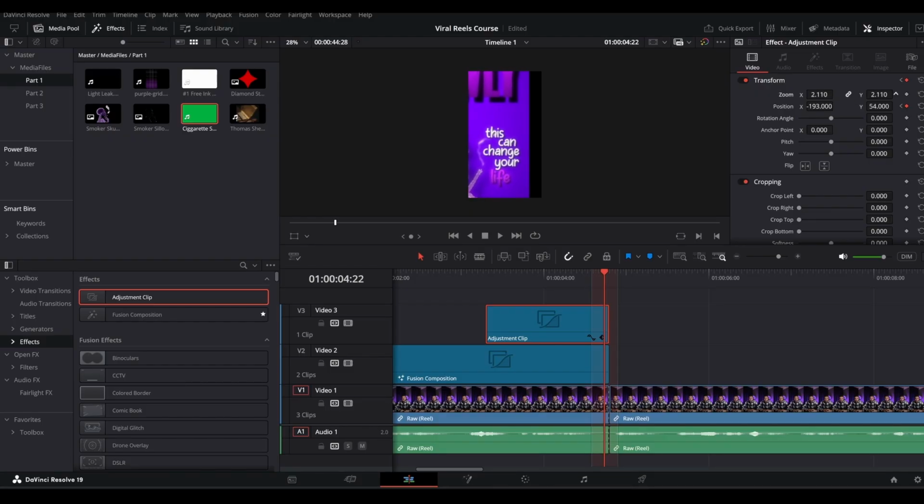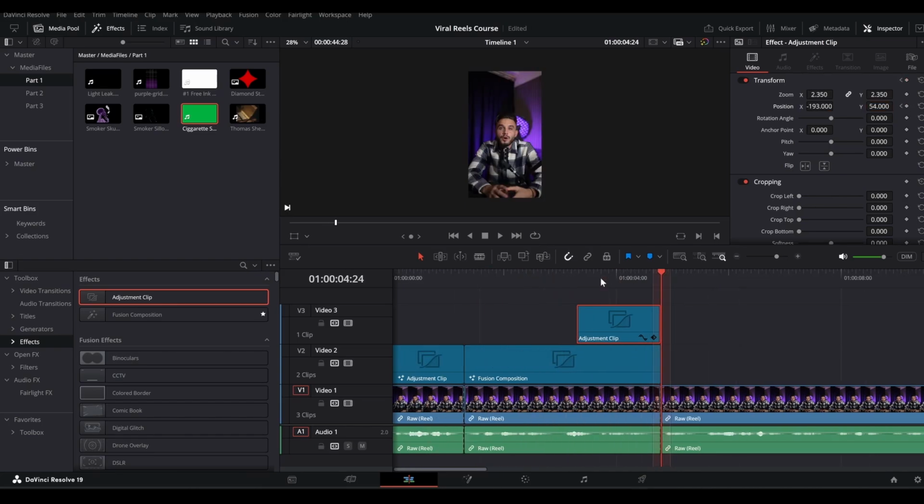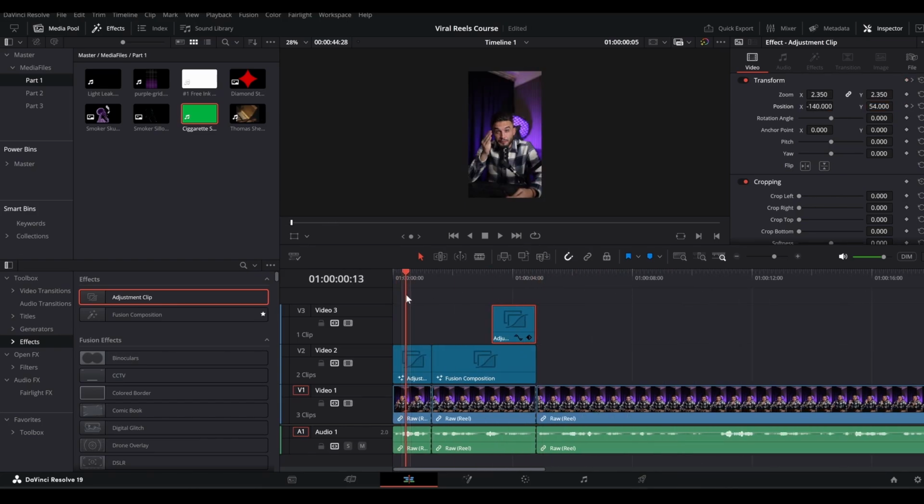And now we can zoom back in like so. And on the first keyframe, let's set it to 54 as well. So now you will have this. So this is what we have so far. We have our text animation first and then this.